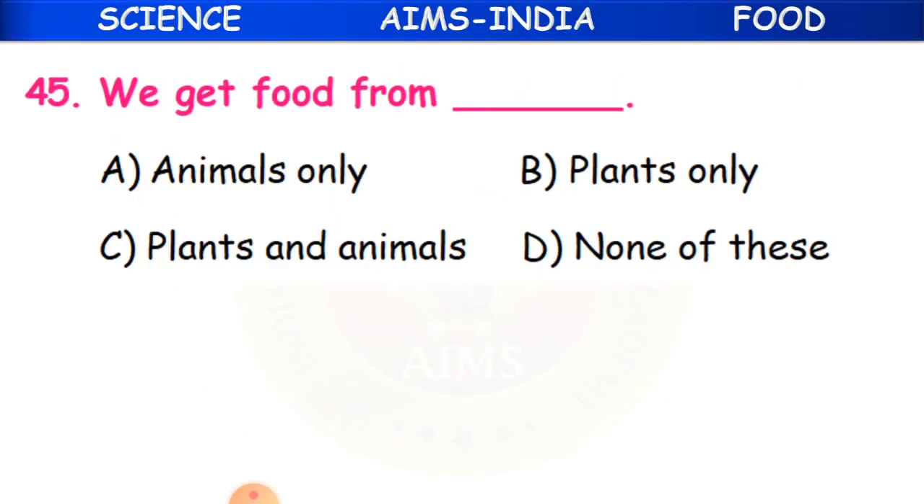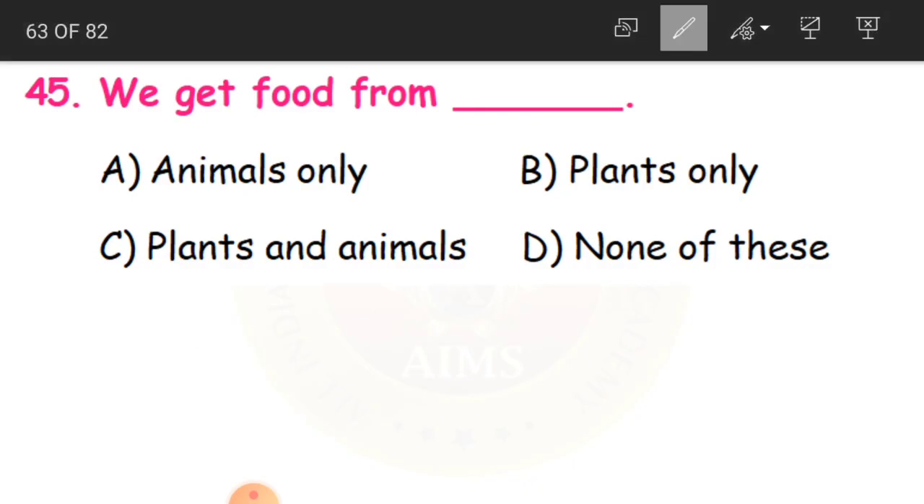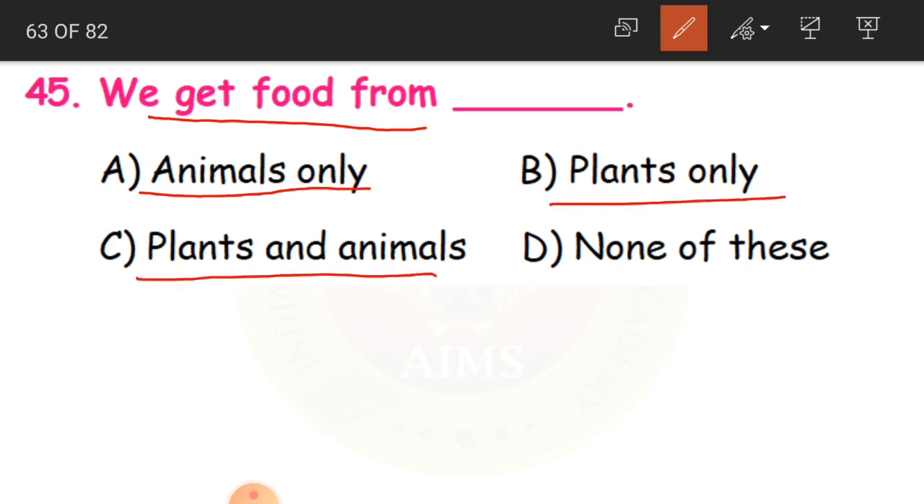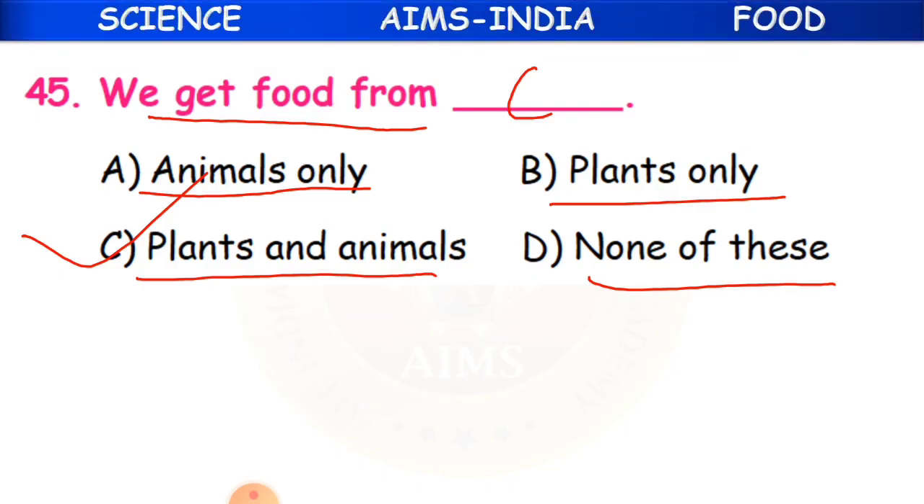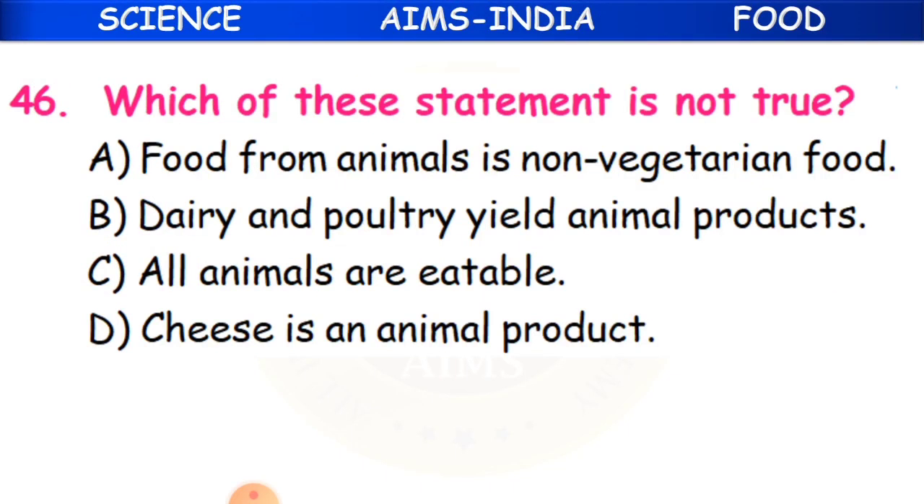45th question. We get food from. Where do we get food from? Animals only? Plants only? Plants and animals? None of these? What is the answer? Yes, C. Plants and animals, both. 46th question. Which of these statements is not true?